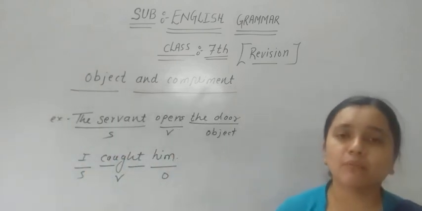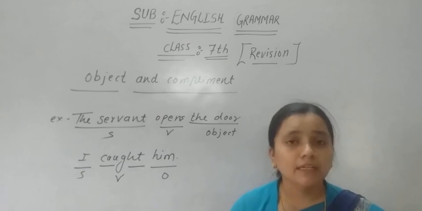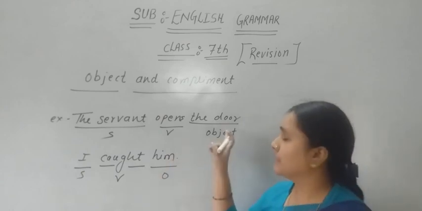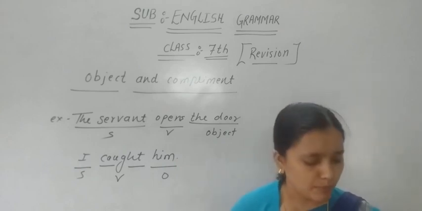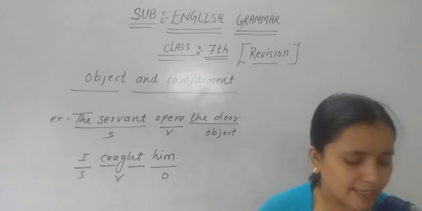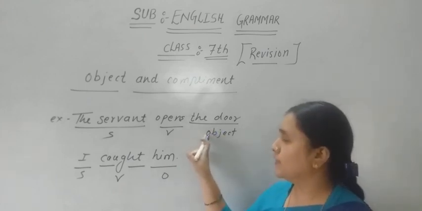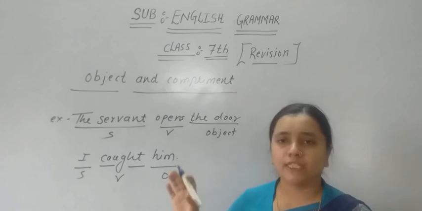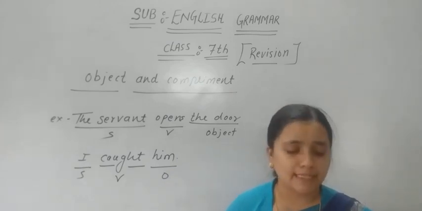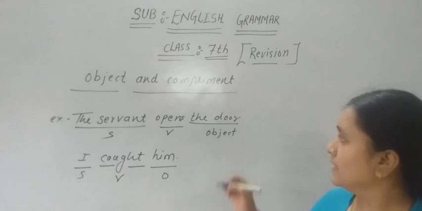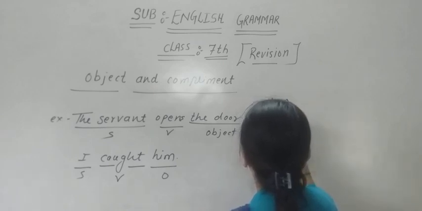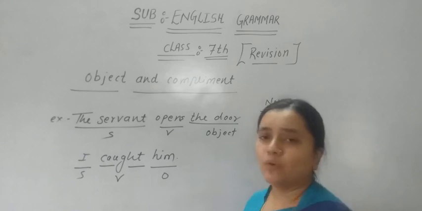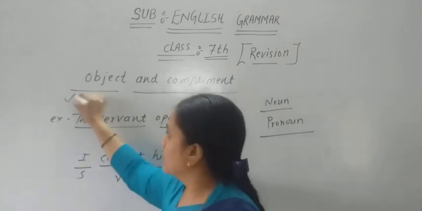An object is the name of any person or the name of any thing. It can be either a noun or a pronoun. A noun can be there, and any pronoun will be there. And it is influenced by the action of the verb. So in this way we are able to identify what exactly an object is. Now just remember it can be a noun and it can be a pronoun also. So it's all about an object.